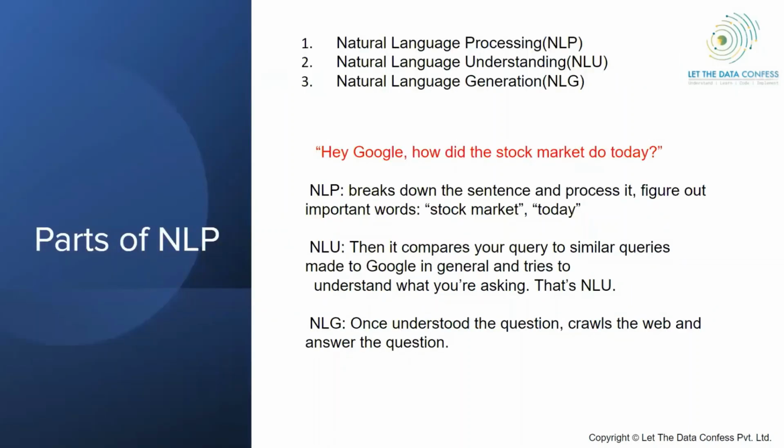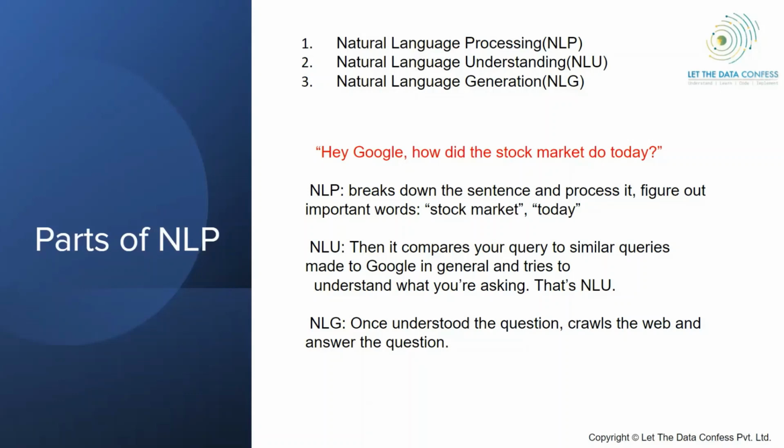But let's discuss the part of NLP. NLP is basically divided into three parts: NLP, natural language processing; second is natural language understanding; and third is natural language generation. In terms of a chatbot, suppose you have to make a chatbot which can answer your question, or you want a personal assistant. How will you go ahead? What should be the first thing that comes to your mind if you are going to design everything from scratch? You have to think about how a human brain works. Once you know that, you can definitely go ahead with it.